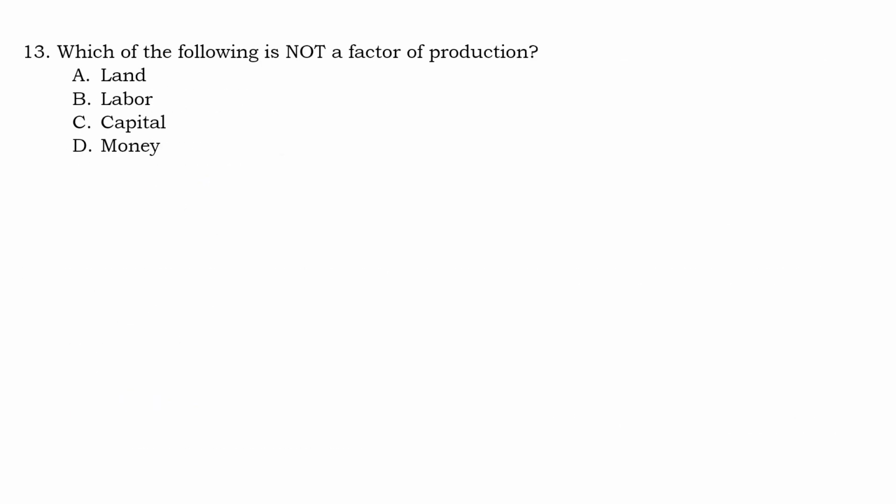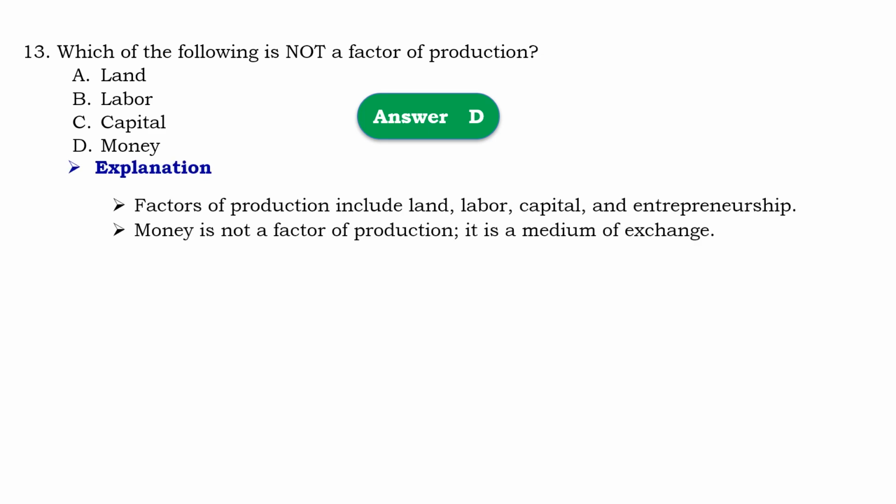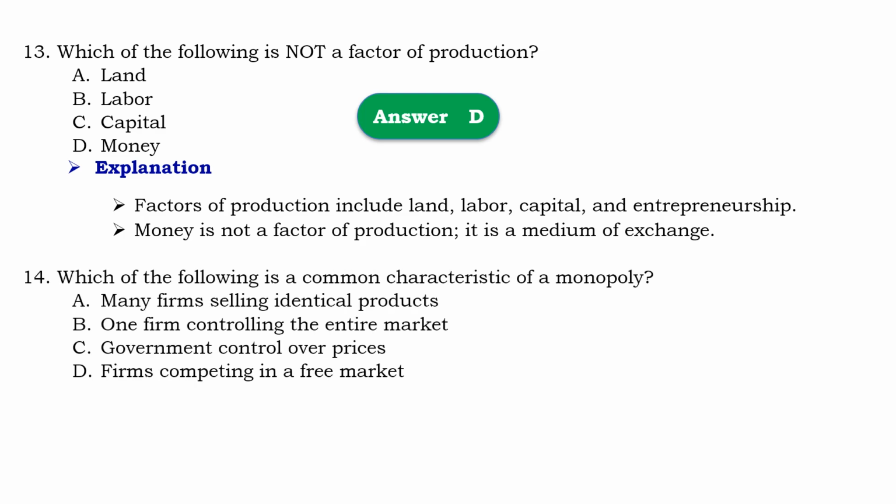Question number 30. Which of the following is not factor of production? ከሚከተሉት ውስጥ የፕሮዳክሽን ፋክተር ያልሆነው የትኛው ነው ላል? So that should be D, money. ፋክተር ኦፍ ፕሮዳክሽን የምንላቸው መሬት፣ ሰው ኃይል፣ ካፒታል እና ኢንተርፕረነርሺፕ ሲሆኑ ግን ገንዘብ money is not factor for production, it is a medium of exchange. ስለዚህ ገንዘብ ዕቃ መለዋወጫ ነው እንጂ factor of production አይደለም ማለት ነው።